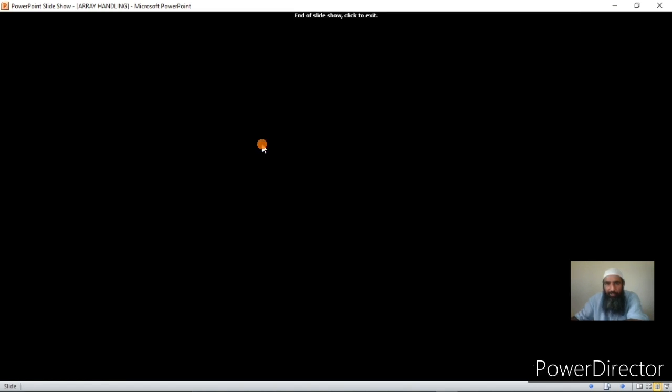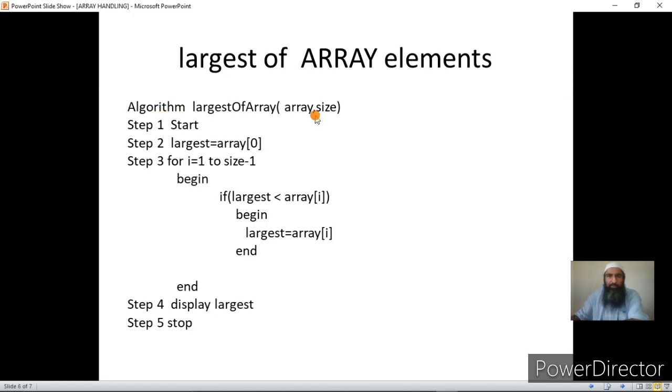Because in array programs, you will be seeing, in this algorithm, I assume that my first largest element is array of 0. Then I'll run a loop from I to size minus 1. That is from the second element to the last element. Then in each pass, I compare my largest with ARR of I. If my largest is less than ARR of I, change my largest to ARR of I. Whenever this if is true for that pass, the value of the largest element will change, and at the end I'm sure that I have found the largest element.